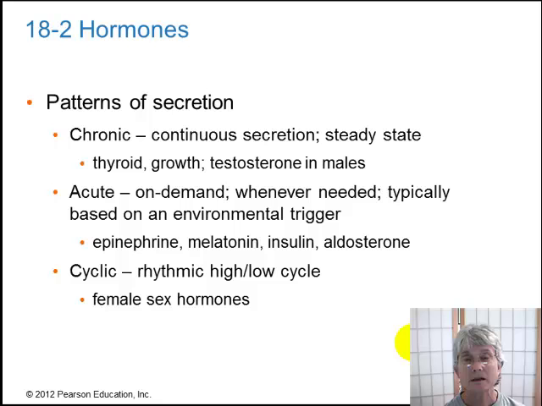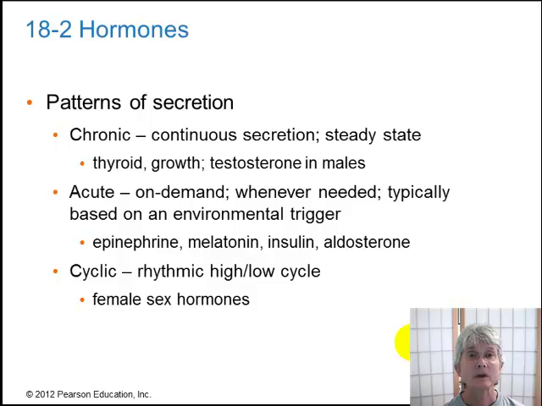Now, I didn't see this in the book, but I think it's very useful information. There are 3 patterns of secretion. Some hormones are secreted basically all the time. They're chronically secreted, just sort of in a steady state pattern all the time. Examples of this include thyroid hormone, which you need to maintain your normal metabolism, growth hormone, which you need to maintain protein synthesis, and in males, testosterone secretion is steady state.